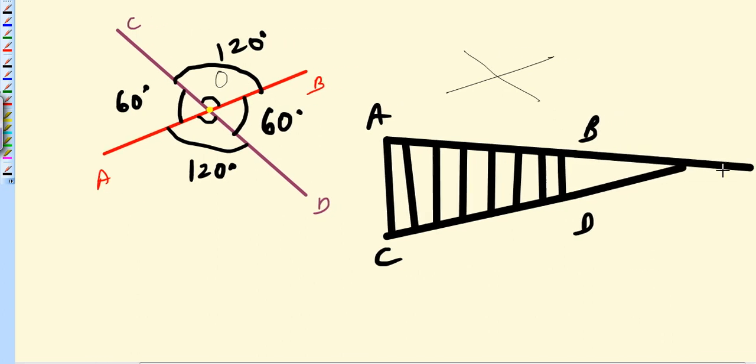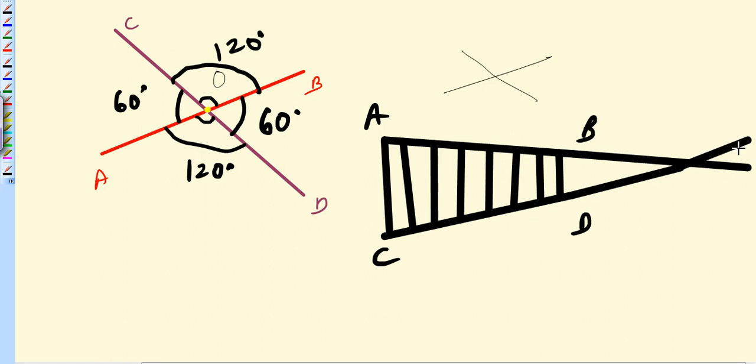So these two lines are meeting with each other at this point. Again, this is the intersection point, and this angle and this angle will be equal, and these are vertically opposite angles.